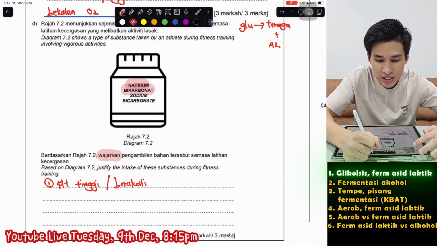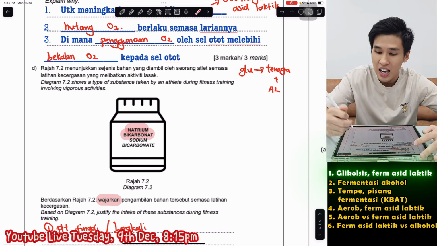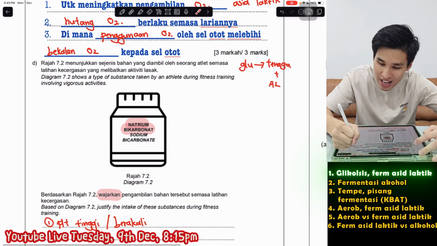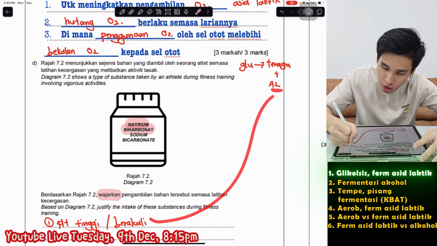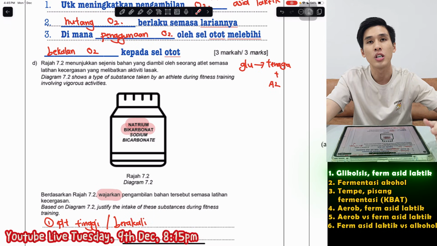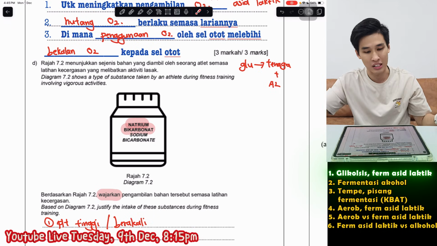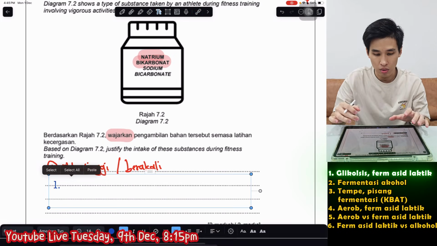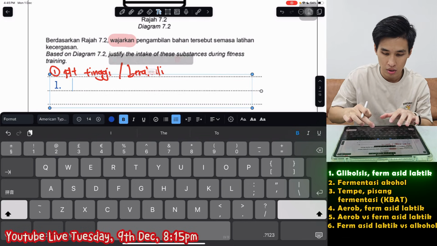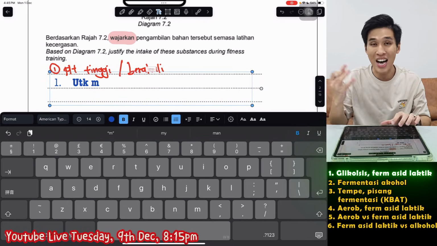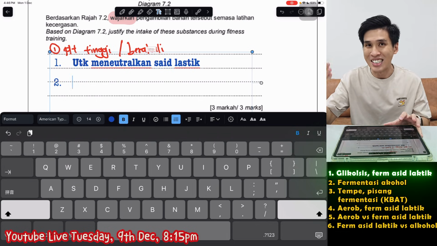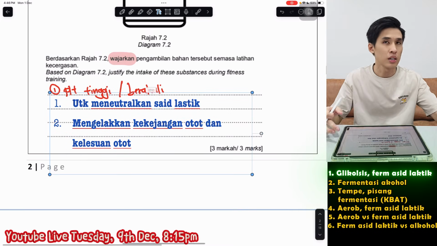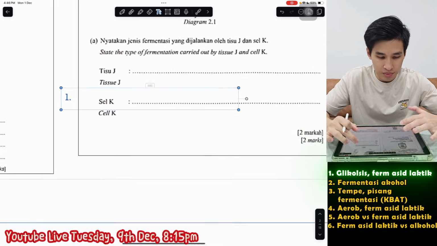Because remember just now, exercising at time kita akan menjalani fermentasi asid laktik. Acid lactic cause our muscle to become kekejangan otot, kelesuan otot. So since this is acid, this alkali can meneutralkan acid ini. So kita boleh mengelakkan the kekejangan otot dan kelesuan otot loh. So you can explain this is untuk meneutralkan asid laktik. Therefore, mengelakkan kekejangan otot dan kelesuan otot. Okay, that's the answer. Easy. So first question, done.